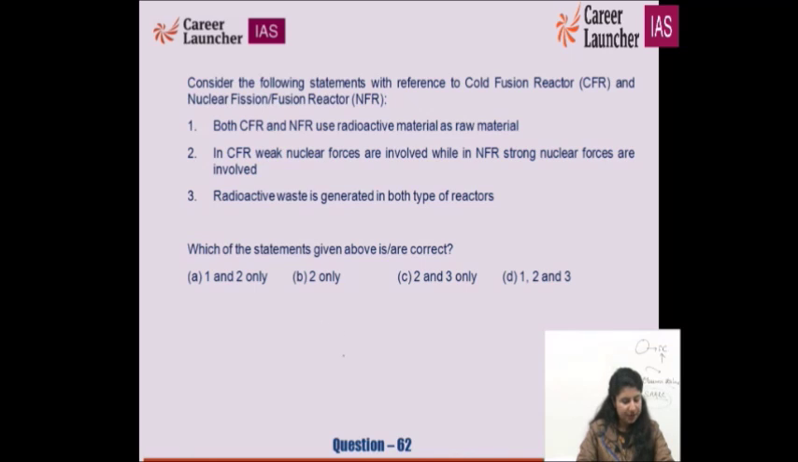So consider the following statements with reference to cold fusion reactor, nuclear fission fusion reactor. Both CFR and NFR use radioactive material as raw material. In CFR, weak nuclear forces are involved, while in NFR, strong nuclear forces are involved. Radioactive waste is generated in both type of reactors. What we are talking about? The radioactive waste has been generated in both types of reactors. So for this, your right option goes as B for Bombay, because CFR, it does not use the radioactive material for its raw material. So B for Bombay is the right option.